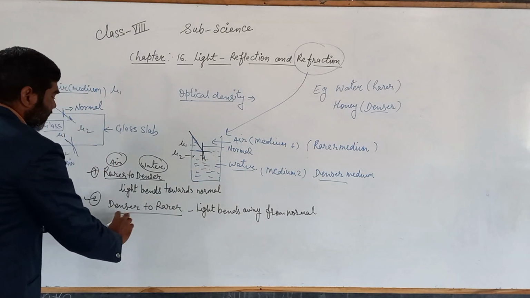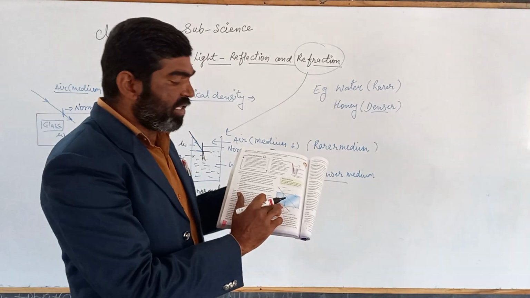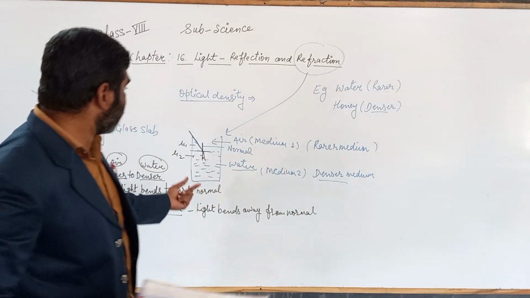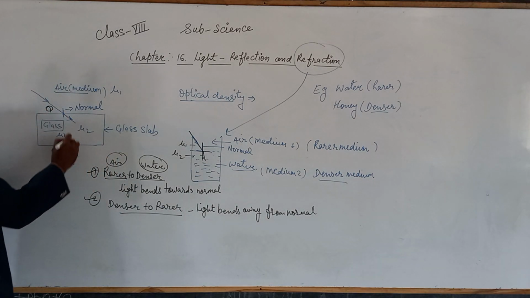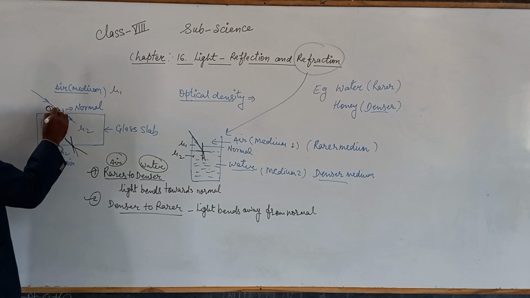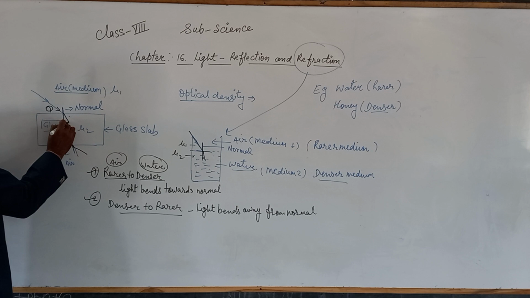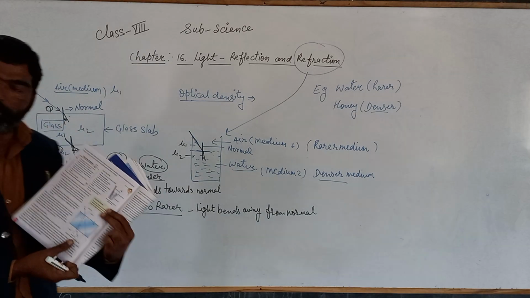And in the second case, if it moves from this denser medium, from this glass slab, again here is the second point. This is the first point, ना? This second point. फिर glass में से वापस है, तो it moves away from this one. यहाँ पे जो भी आएगा, this is normal. तो ये जो है, this moves towards the normal. इस साइड में मूव करेगा और जैसे ग्लास से वापस एयर में मूव करेगा तो it bends away from the